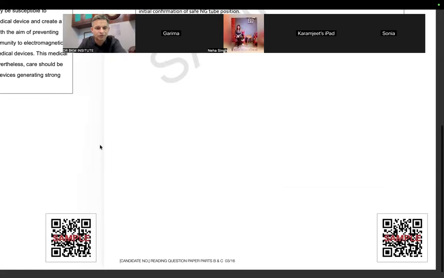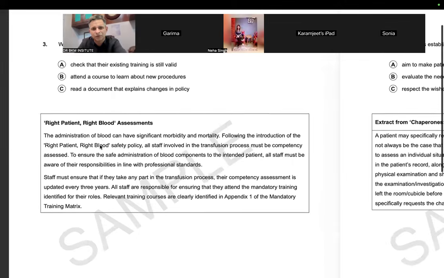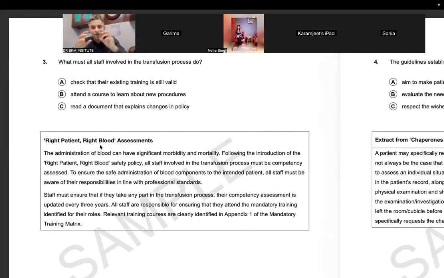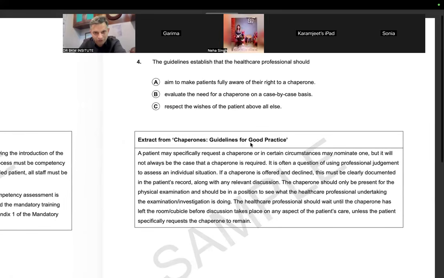Next, the third question we did, because revision is very important. I know this question will not come in the exam, but to make your mind oriented with the right reading approach is very important. So in this, changes were not given. Attend a course, a single course was not given. In B, the main problem was the article. Attend one course. There was no specific, particular course that was given. How can I do B? So I will just see whether my training is updated or not. It is my responsibility. All staff are responsible for ensuring, and the word covering is the word must. So this was the point, and then you reach questions like these.